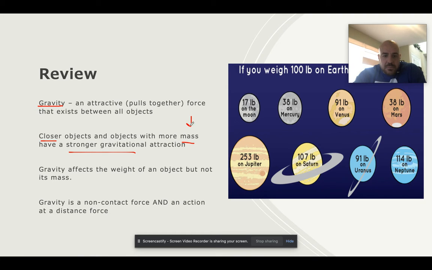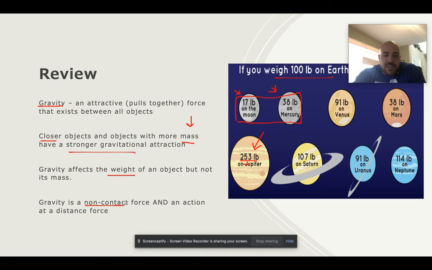Mass does not change. It's the amount of matter or stuff in an object. So wherever you are in the universe, your mass would be the same. However, weight is a measurement of how gravity affects mass. So if you look at this little picture over here, it says if you weigh 100 pounds on Earth, you'd only be 17 pounds on the moon, 38 pounds on Mercury, but you'd weigh 253 on Jupiter. What that tells us is the planets or places like the moon that you weigh less means those planets or the moon have less mass, thus less gravity. Jupiter, since you'd weigh more there, has more mass and thus stronger gravity.